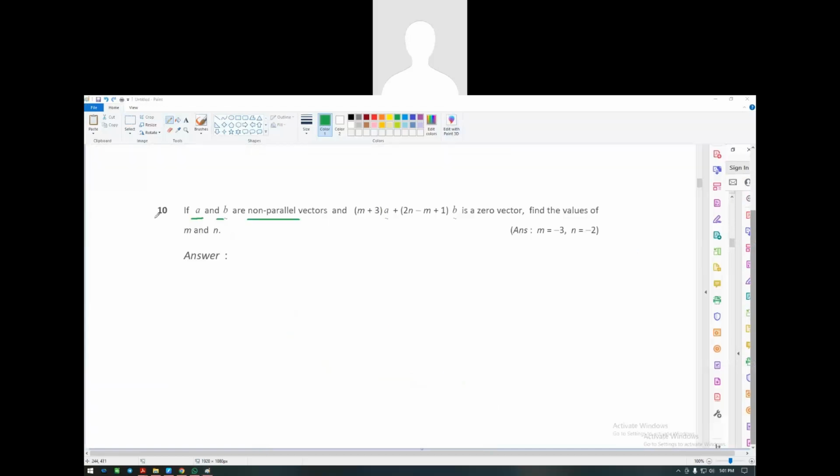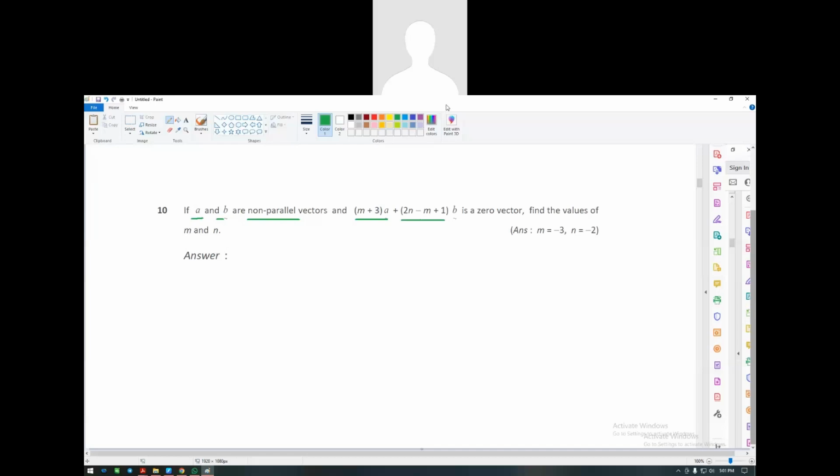The question says A and B are not parallel vectors. That means the value of A will always be a different value from B. But they say it's a zero vector. Find the values of M and N. This is another common question that always comes out in exams when they say it's a zero vector.